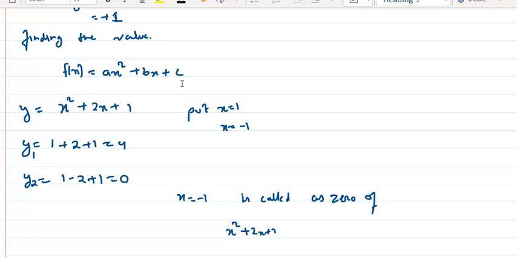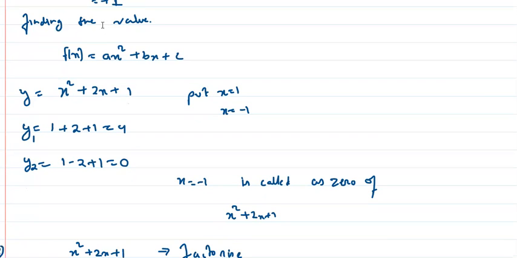Now if you put the value of x in this expression, then you will get the value of the expression. That's what we did. We put x equal to 1, x equal to minus 1. There are some values for which the value of the whole expression becomes 0. For example, in this, we put x equal to minus 1 and we got f of x or y equal to 0.